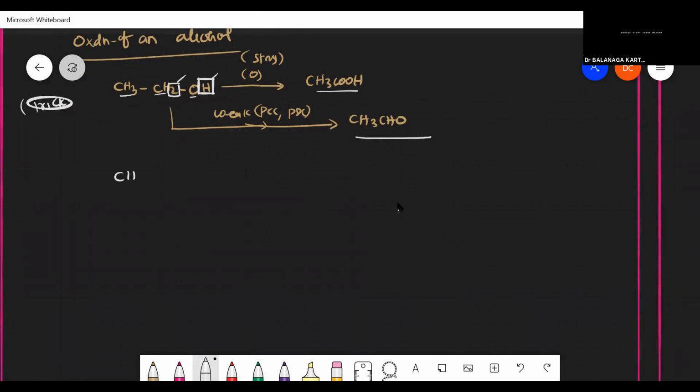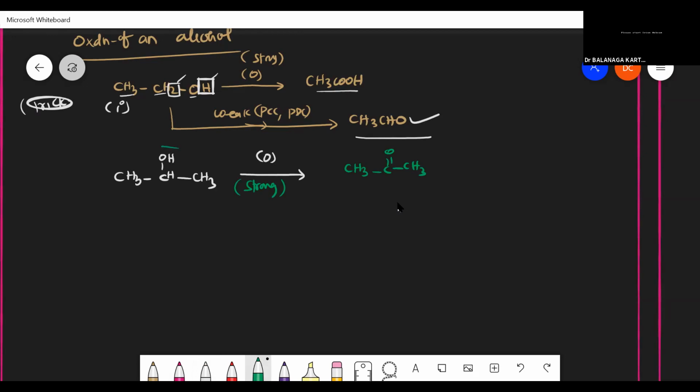Suppose instead of this, CH3CHOHCH3. So if I use a 1 degree alcohol, I can get aldehyde as my product. If I use a 2 degree alcohol, whenever we use a 2 degree alcohol, we have to use a strong oxidizing agent only. A strong oxidizing agent like KMnO4 will oxidize my compound into a C double bond O, or ketone. We know that while forming a ketone, or ketone to carboxylic acid, we are in need of strong oxidizing agents. So here also the same thing.